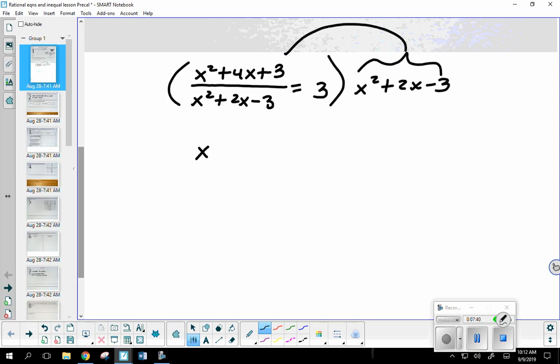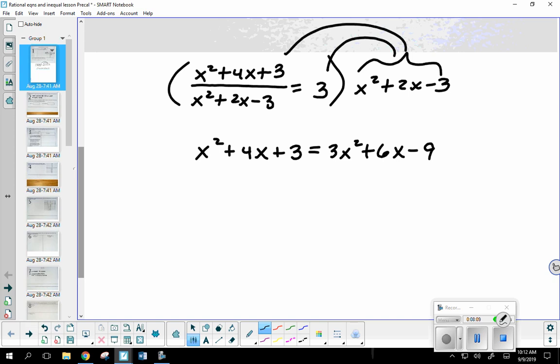That's going to leave me x squared plus 4x plus 3 equals. Now, we want to be careful. I've got to multiply that denominator by everything. So here I've got to triple it. So what would I get if I tripled that trinomial? 3x squared plus 6x minus 9. See, no fractions. We can combine our like terms and end up with some kind of resulting equation. In fact, it's going to turn out to be quadratic.